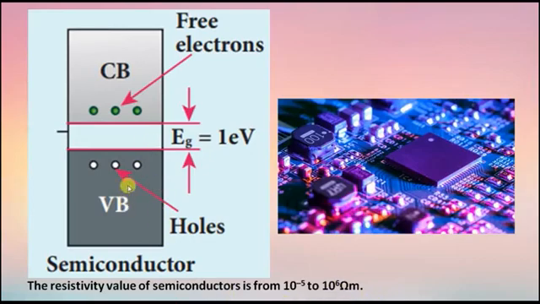If we keep increasing the temperature of the semiconductor, more electrons will move from the valence band to the conduction band. So the electrical conduction increases with increasing temperature. In other words, the resistance decreases with increasing temperature. Hence, semiconductors have a negative temperature coefficient of resistance. Silicon and germanium are the important elements in semiconductors. The forbidden energy gap of silicon is 1.1 electron volt. For germanium, its value is 0.7 electron volt.